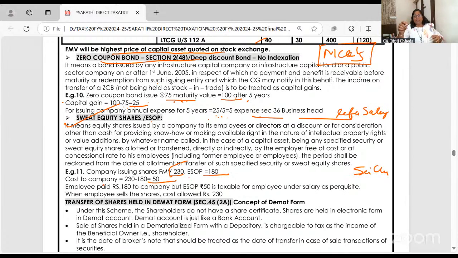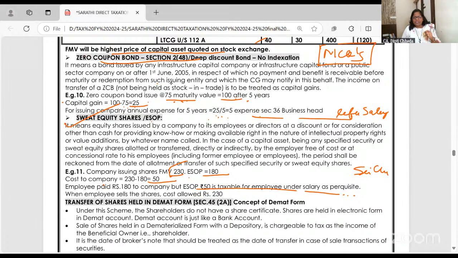Who? The employee. The market value of the share is 230, your boss is giving it to you at 180. 50 rupees is the perquisite benefit received from employer by employee on ESOP. Very well, taxable for the employee under salary as profit in lieu of salary, perquisite. Now, when the employee sells the shares to a third party, at how much? 230.